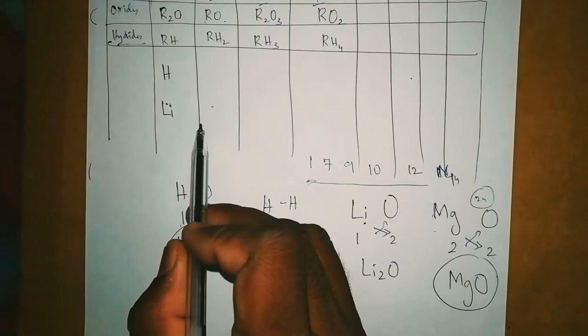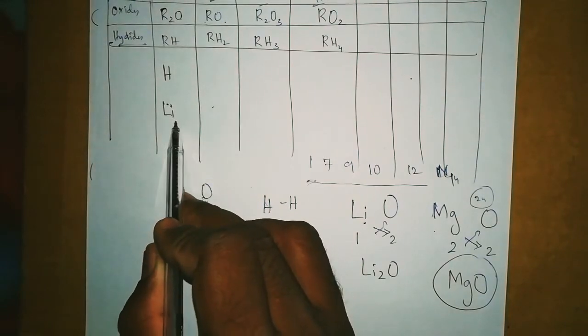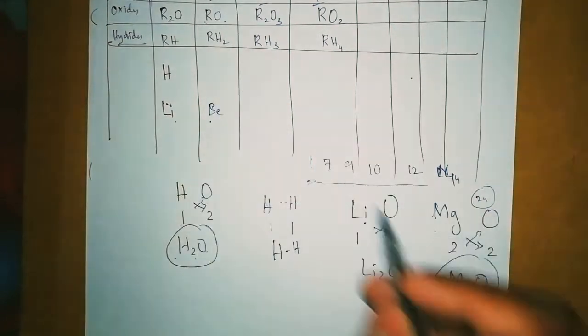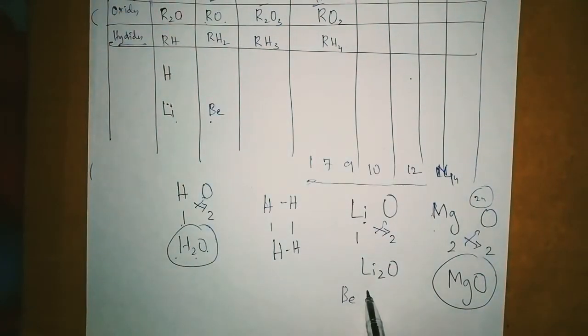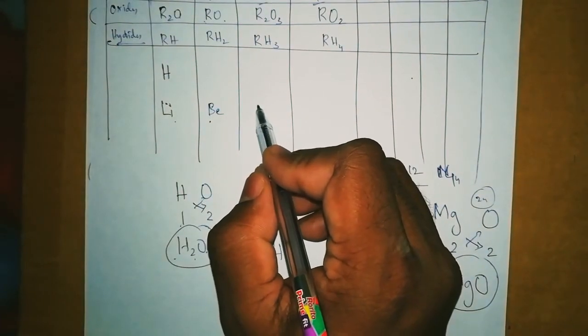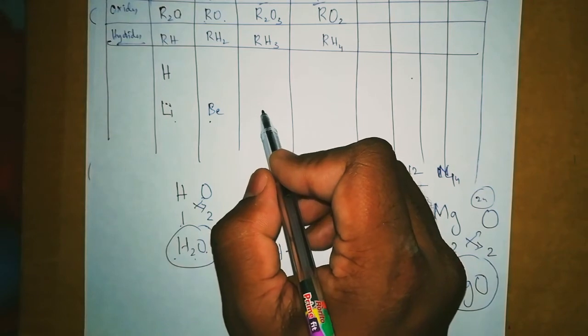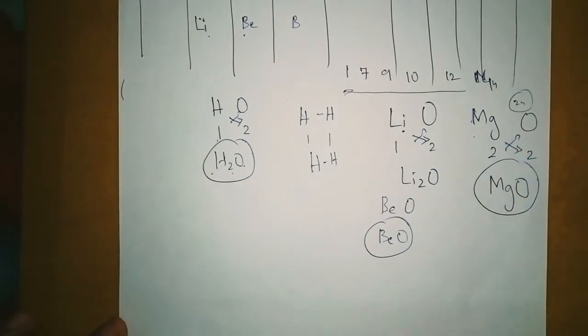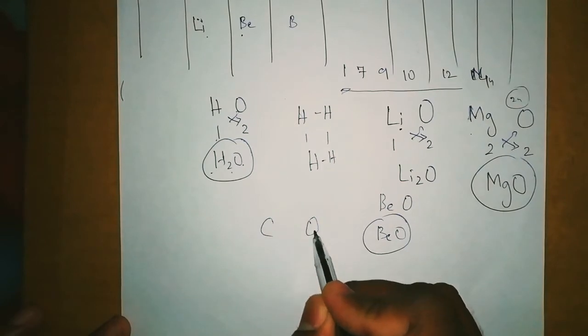For example, hydrogen comes first, then after lithium what comes? Beryllium, when combined with oxygen, becomes BeO, right? So it should come here. And then after beryllium, boron, right? And then carbon. Okay, let's see carbon.